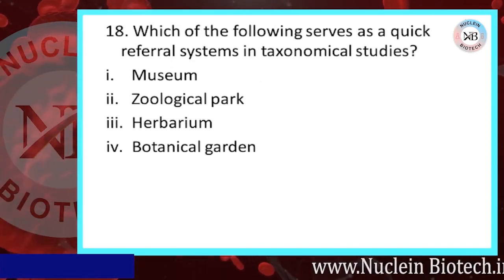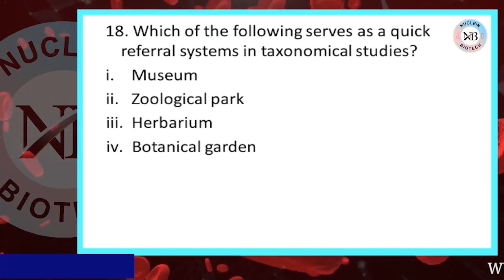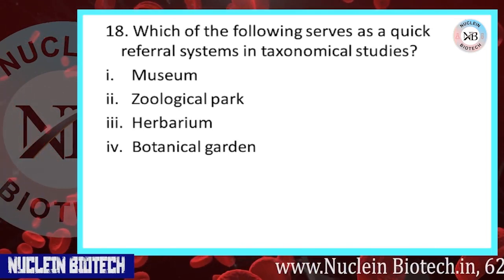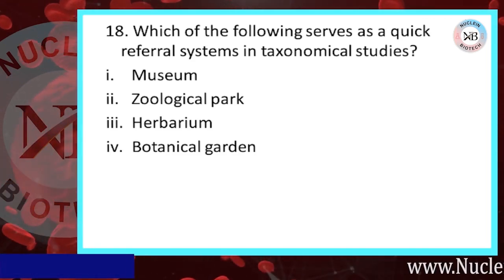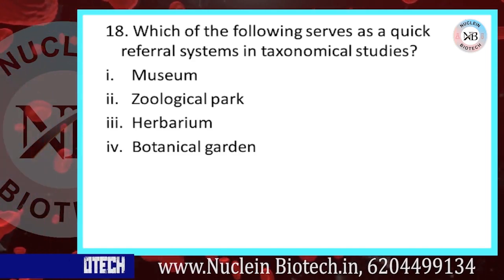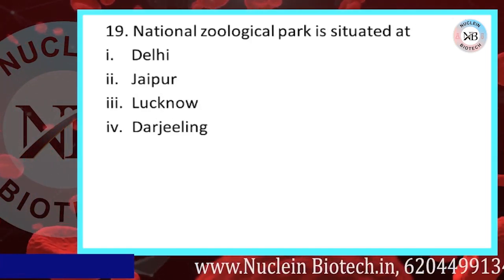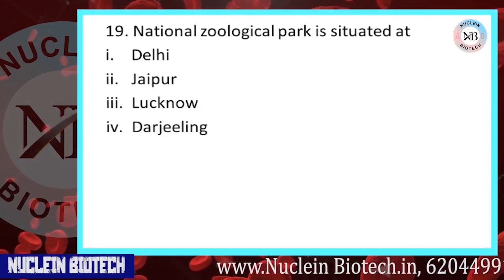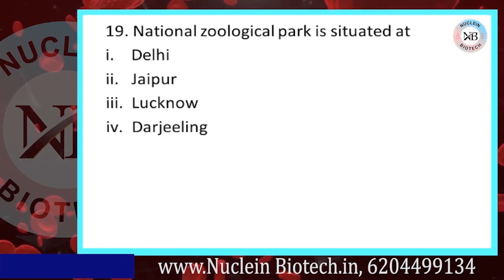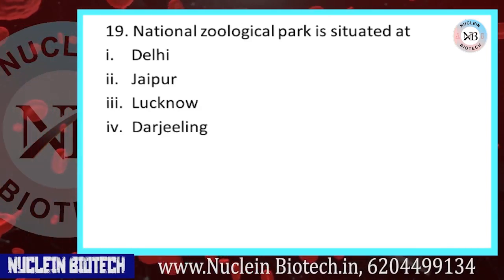Which of the following serves as a quick reference system in taxonomical studies? First museum, second zoological park, third herbarium, fourth botanical garden. A correct option is C. National Zoological Park is situated at: first option Delhi, second Jaipur, third Lucknow, fourth Darjeeling. A correct option is first.